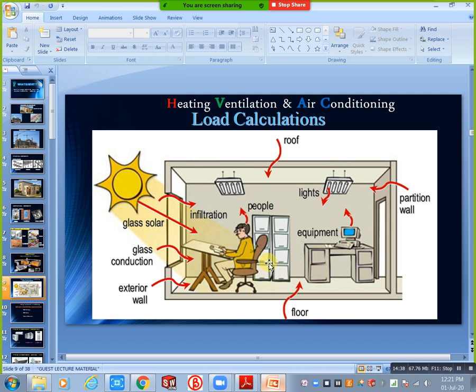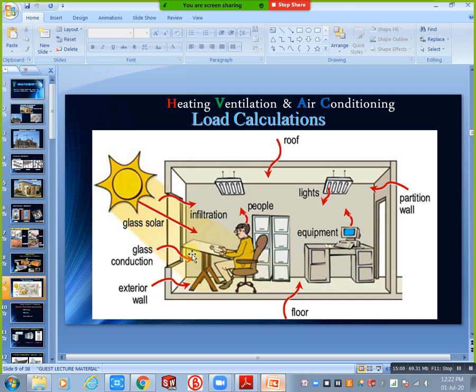First of all, sun exposed walls. For example, take this wall, which is sun exposed, and the backside wall is the outer wall. However many outer walls there are, you will consider all of them as sun exposed. Why? Because sun rays or sun radiation fall directly on this outer wall. That is why you consider this a wall.